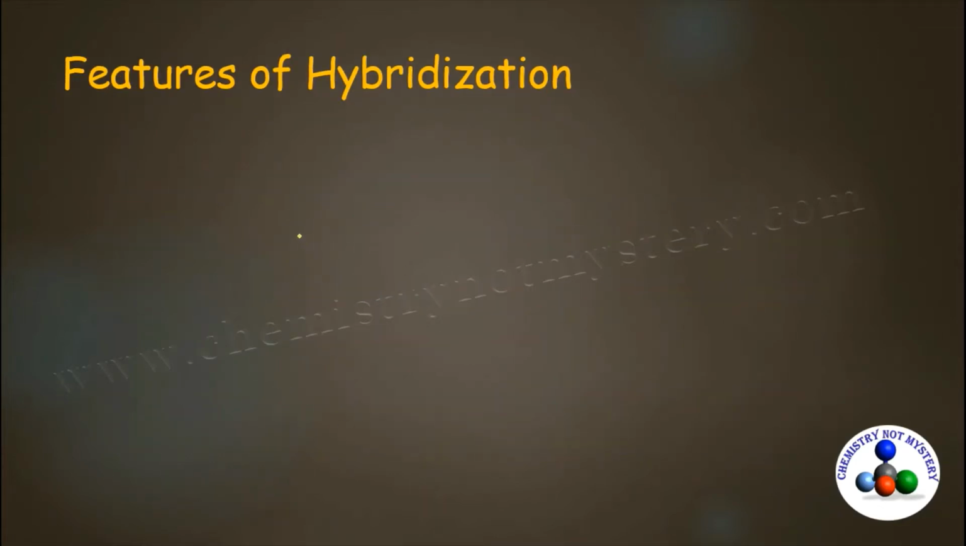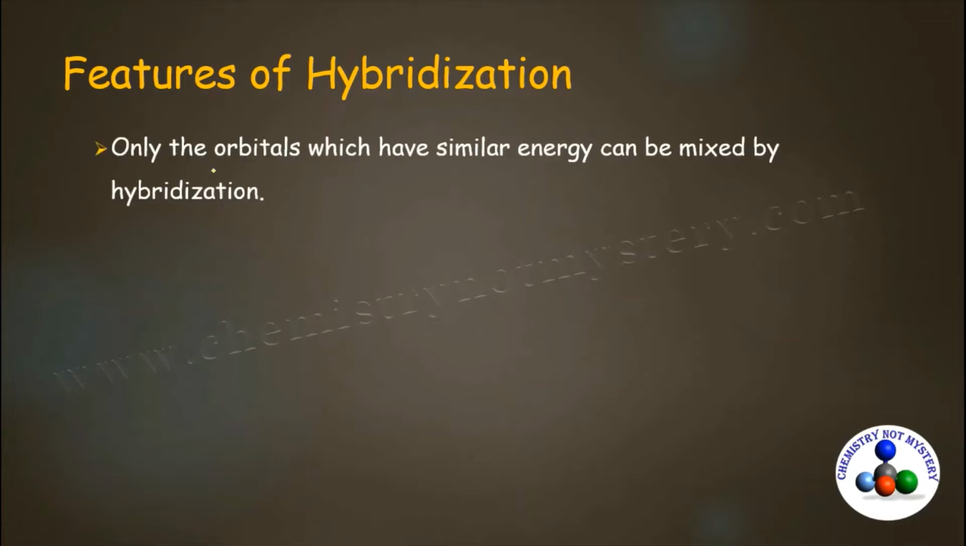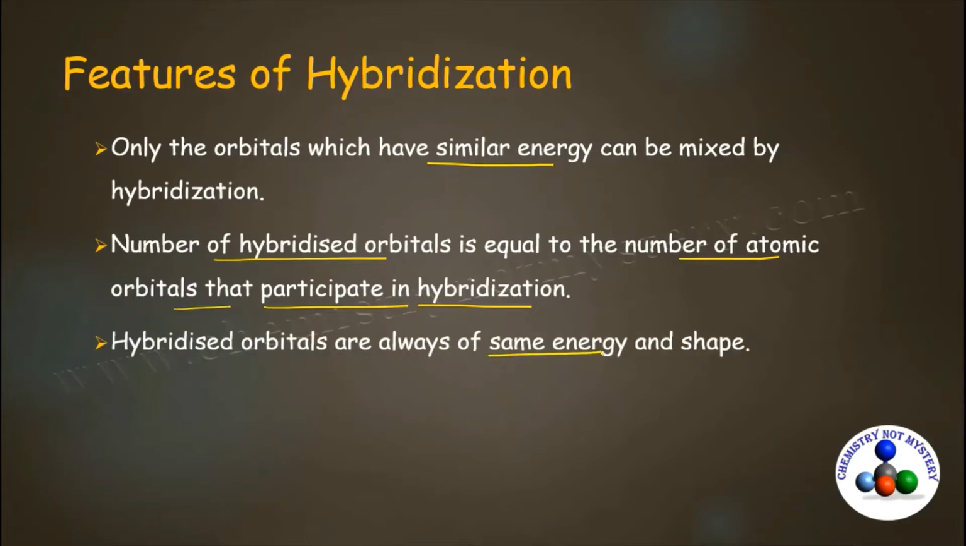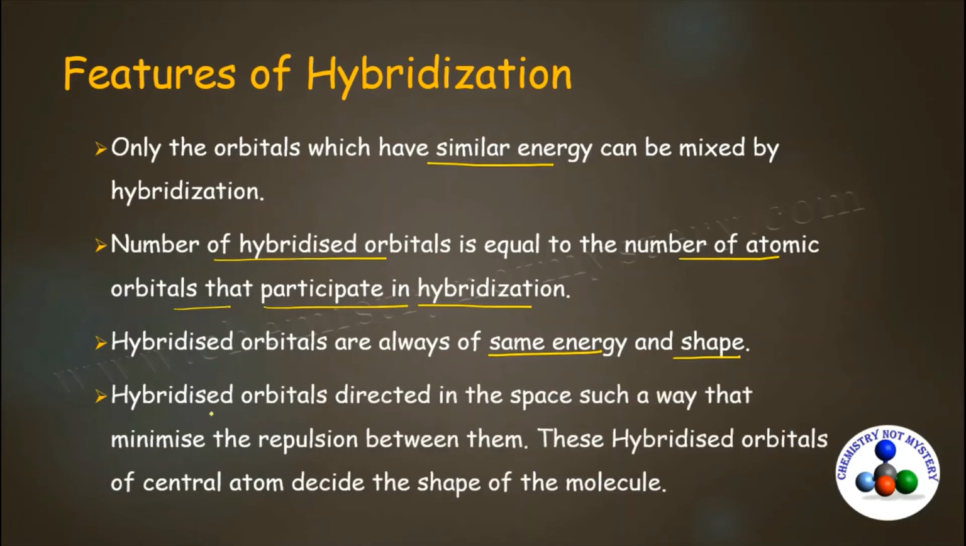So what are the features of hybridization? Only the orbitals which have similar energy can be mixed by the hybridization. Number of hybridized orbitals is equal to the number of atomic orbitals that participate in the hybridization. Hybridized orbitals are always of same energy and same shape. Hybridized orbitals are directed in the space in such a way that minimizes the repulsion between them. These hybridized orbitals of central atom decide the shape of the molecule.